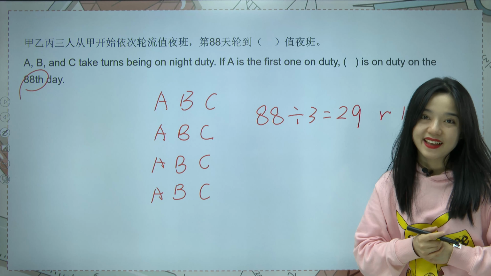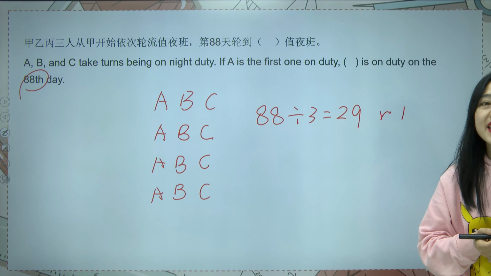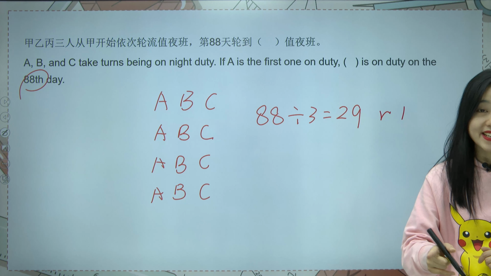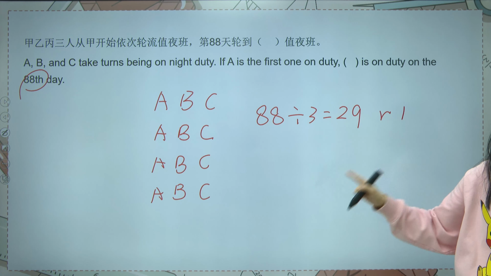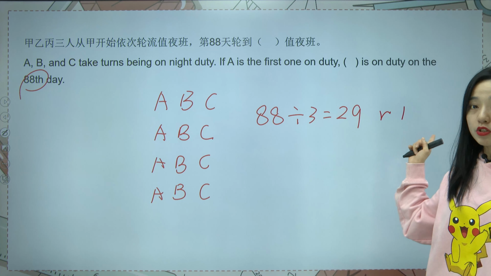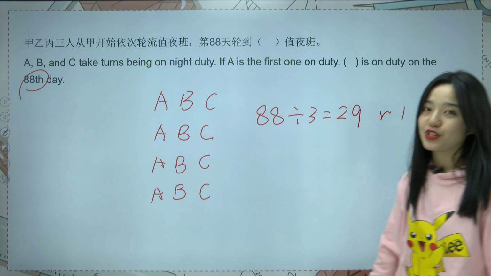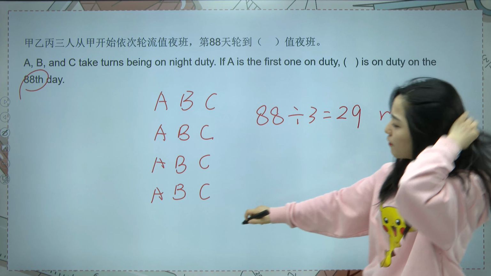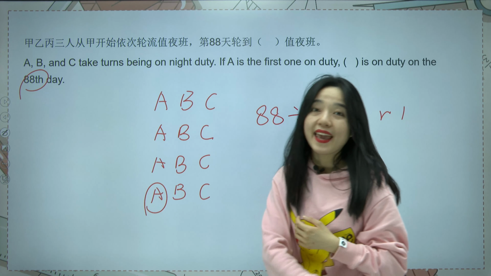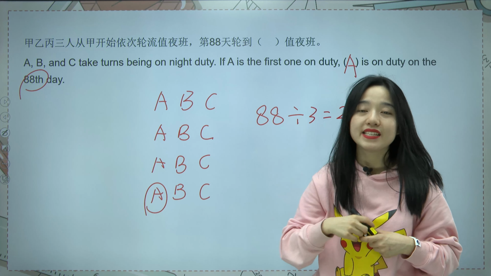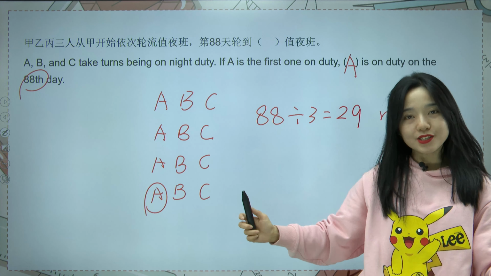You are right. If we got a remainder finally, we should find the target in the next cycle. That is the 30th cycle. So, which place? Because we only got 1 day left, that should be in the first place. And at the first place, that is A on duty. So we can know A is on duty on the 88th day. That's how we solve this question.